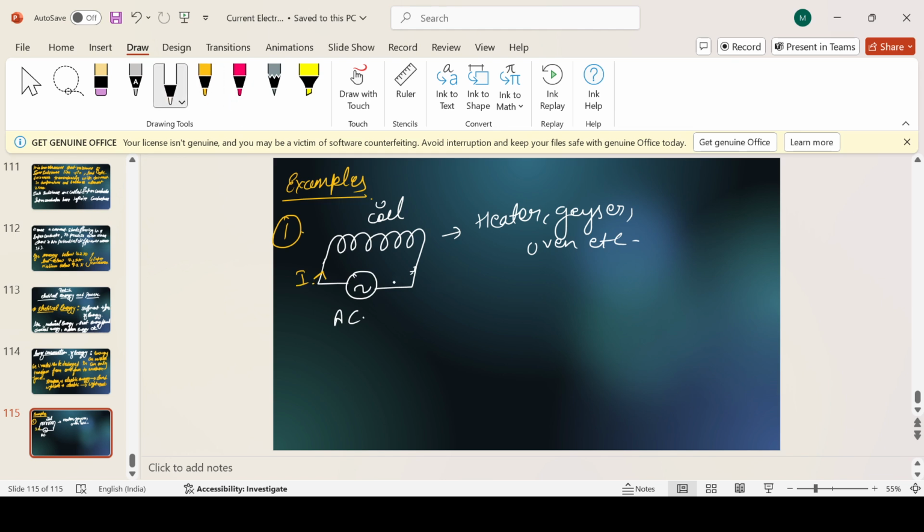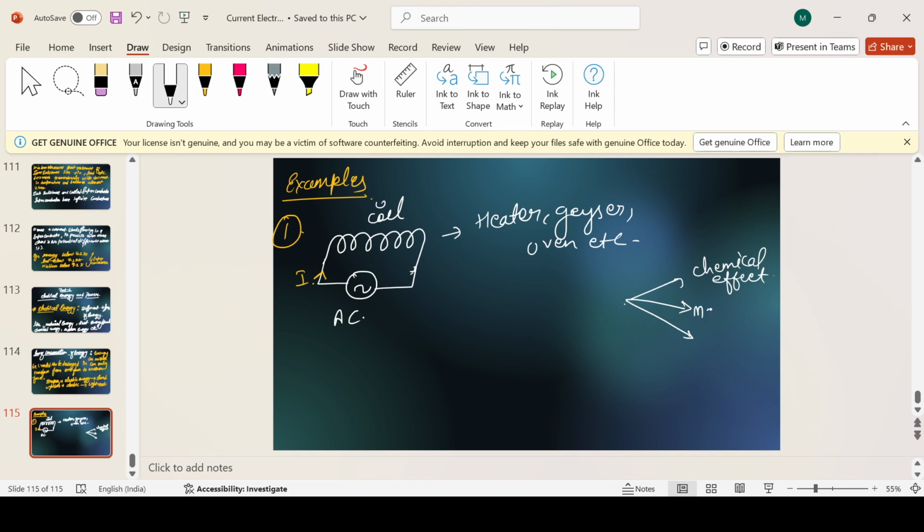This is the topic where we are studying another effect of current, the heating effect. I already told you in the starting, current shows three effects. One is the chemical effect of electric current.